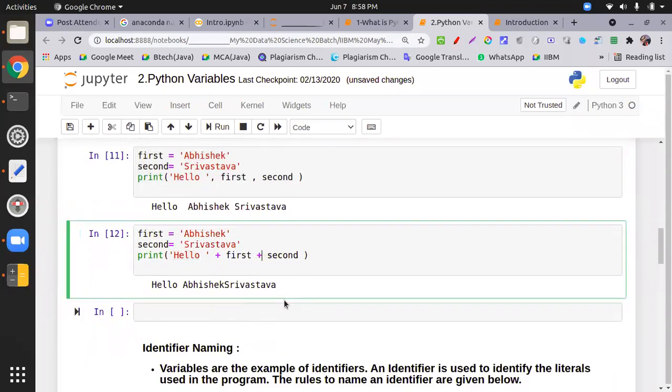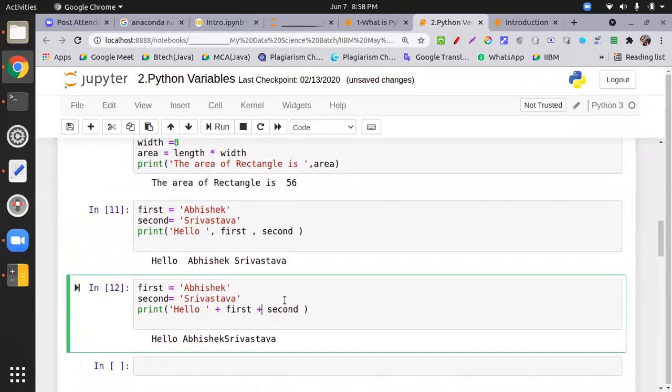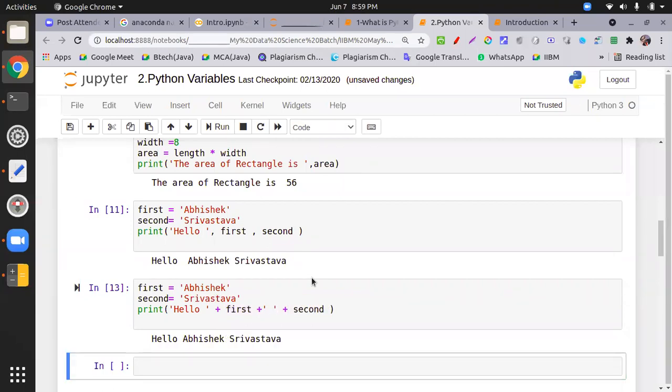Sir, what do you mean by appending? Appending means merge. Append means merge, concatenate. Append means at the end of the first thing you put the second thing. So after the first name it is putting the second name. But what happened? The space is not there, so I put some space and then append the thing. But this is only for the string data, not for integer data.